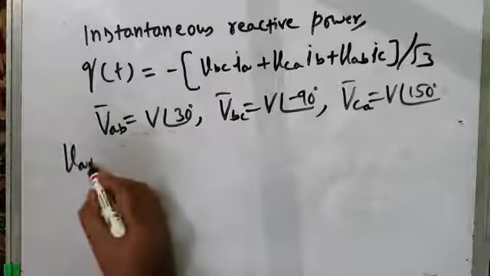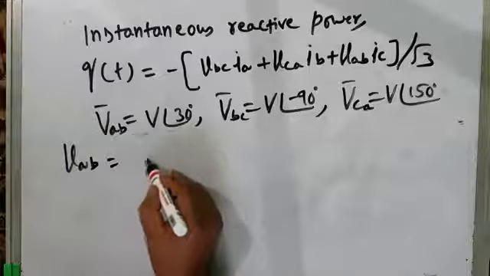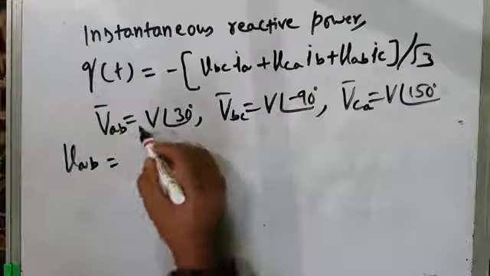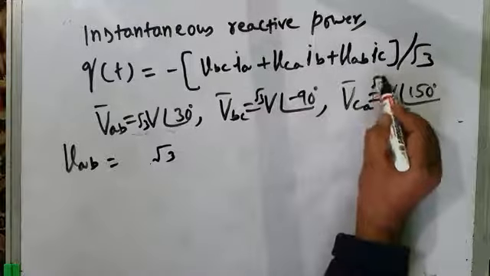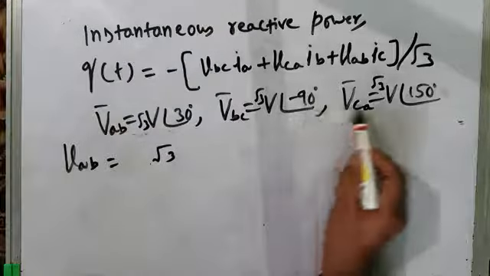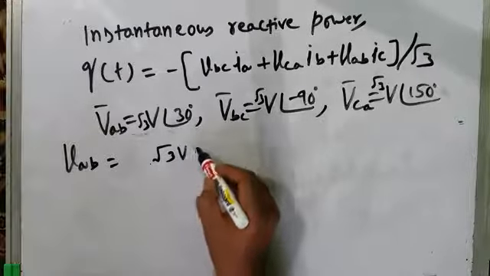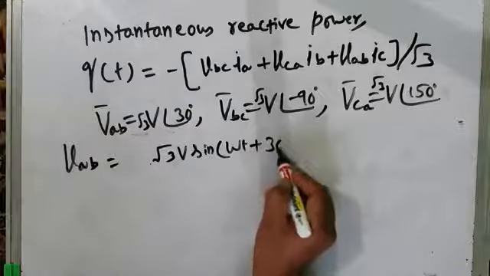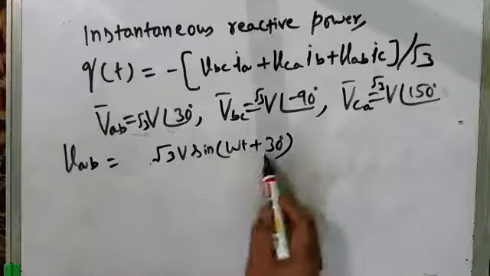So what is the instantaneous value of this phasor voltage VAB? It is root 3 times V. This is also root 3 times V, and this is also root 3 times V. Okay, root 3V at 30 degrees, root 3V at minus 90 degrees, root 3V at 150 degrees. So this is root 3V sine of omega t plus 30 degrees. This means this line voltage VAB leads the phase voltage by 30 degrees.